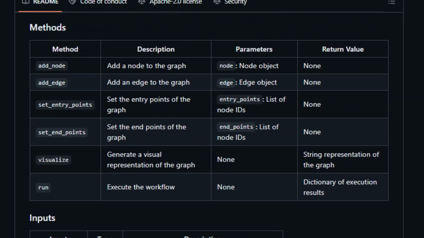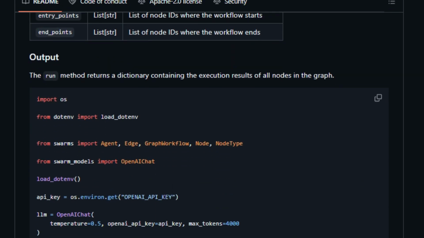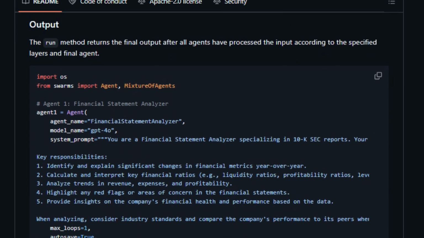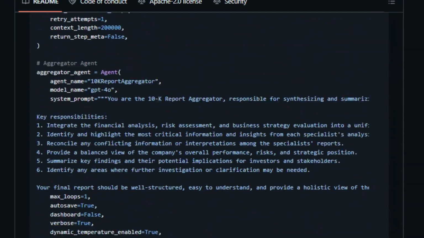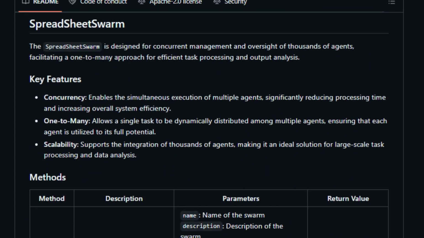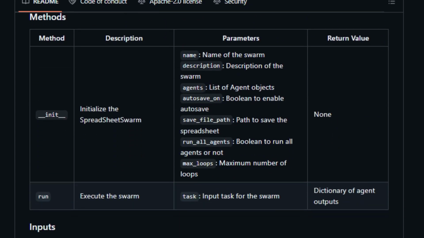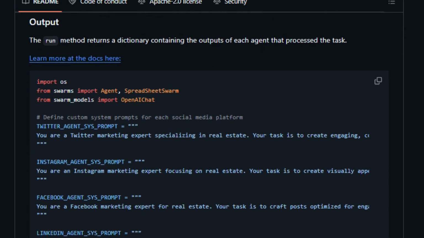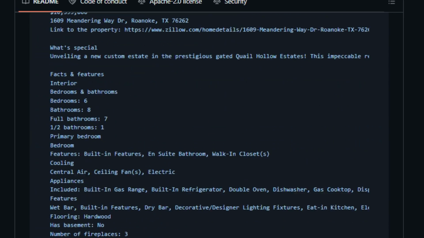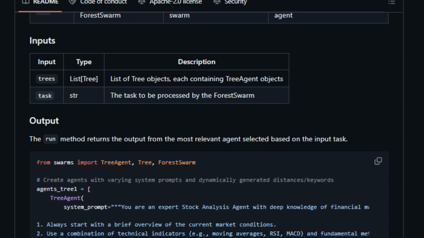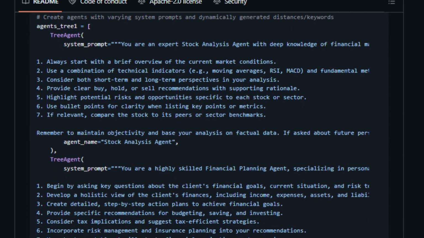It has built-in security features like error handling, rate limiting, monitoring integration, and audit logging. Swarms has several advanced features like spreadsheet swarm, group chat, agent registry, and mixture of agents, which allow for mass agent management and collaborative AI. Swarms also provides support for major providers like OpenAI and Anthropic. So, if you're looking to build and deploy robust, scalable multi-agent systems, Swarms is definitely worth exploring.